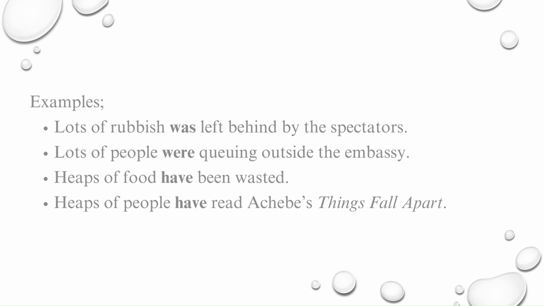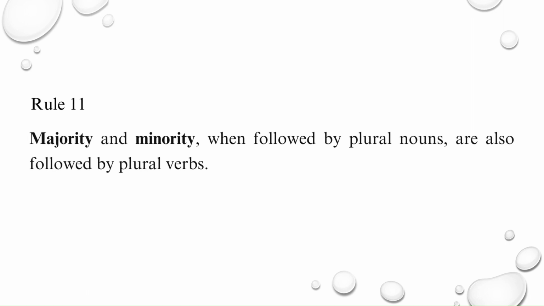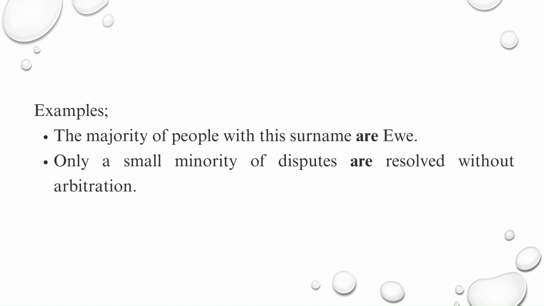Rule 11. Majority and minority, when followed by plural nouns, are also followed by plural verbs. Examples: The majority of people with this surname are Ewes. Only a small minority of disputes are resolved without arbitration.